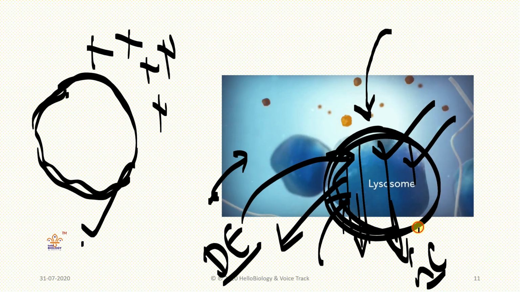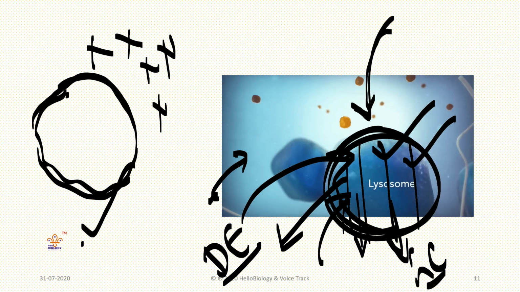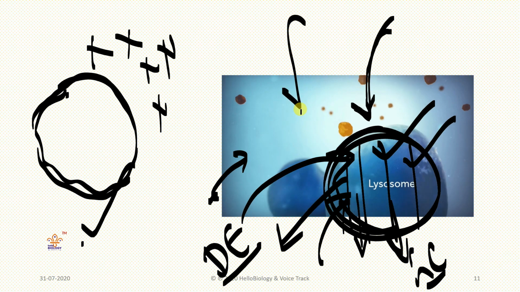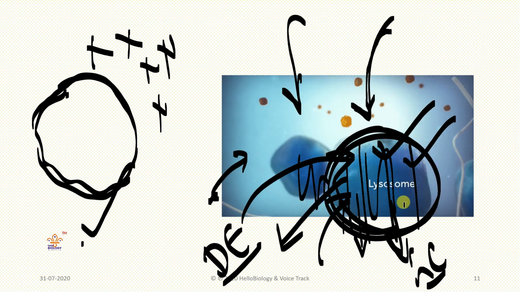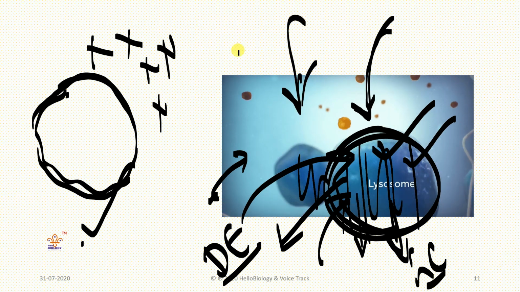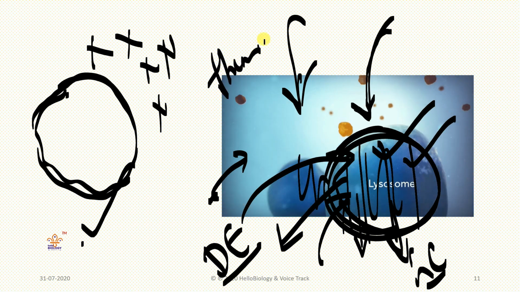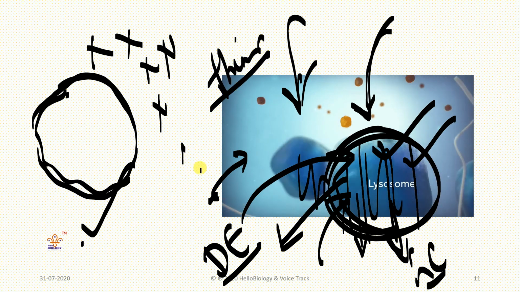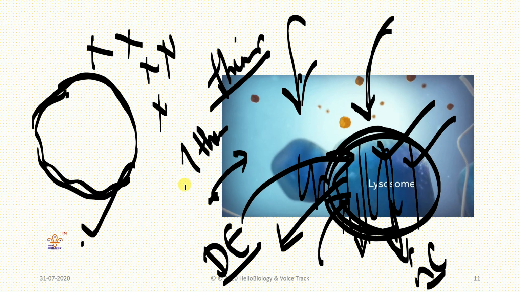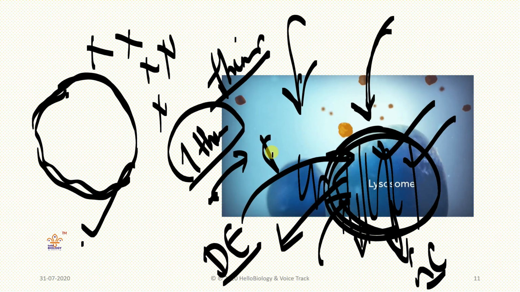Lysosomes kill this coronavirus in our body. But if too much virus enters our body, lysosomes also cannot do anything. Like if thieves come to our state, a maximum of 1 lakh thieves, the police cannot do anything.